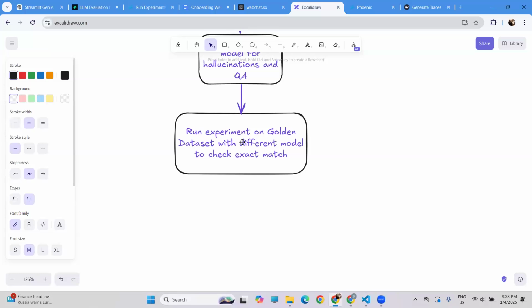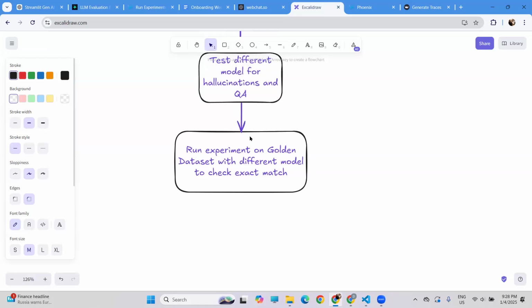Then I will run some experiments on the same data set. This experiment will be performed by different models, and it will show how exactly a particular model is generating responses compared to the expected output in our data set. So let's jump into our demo.